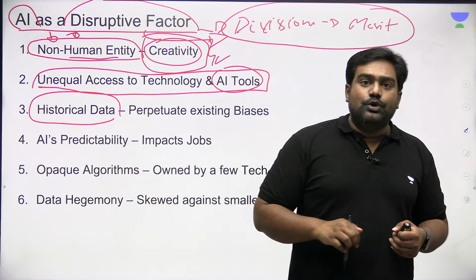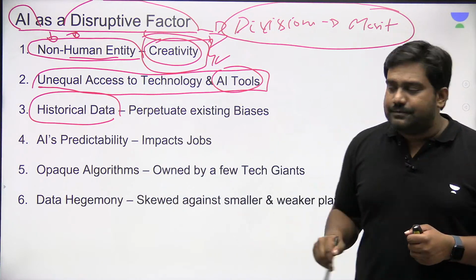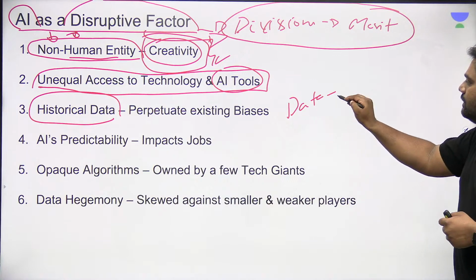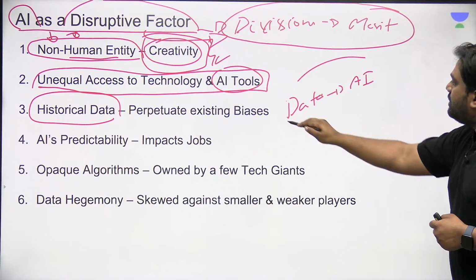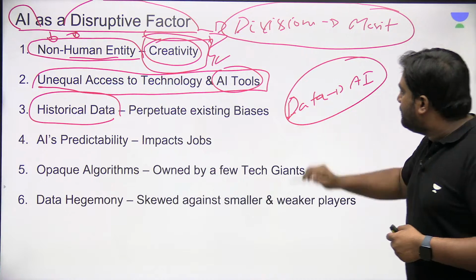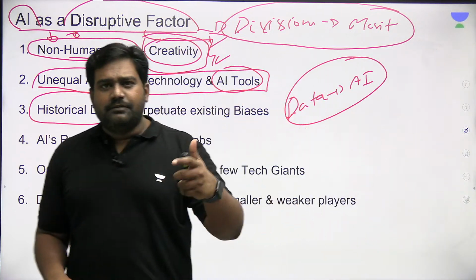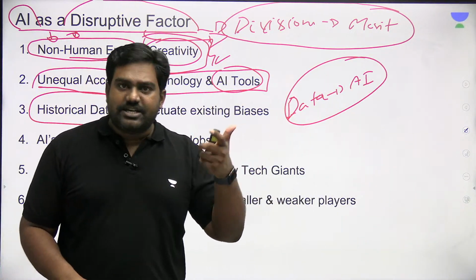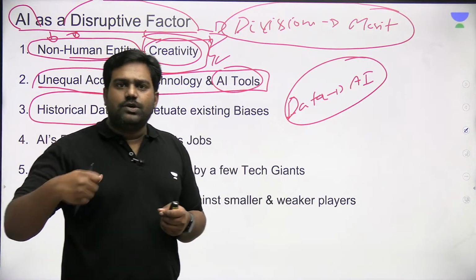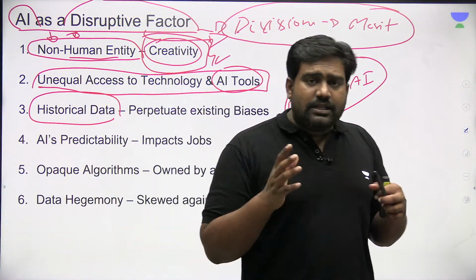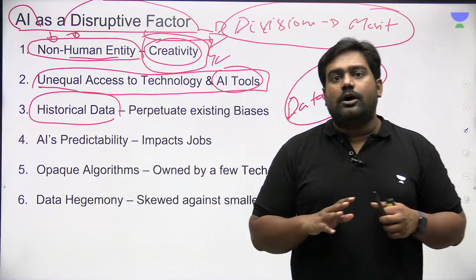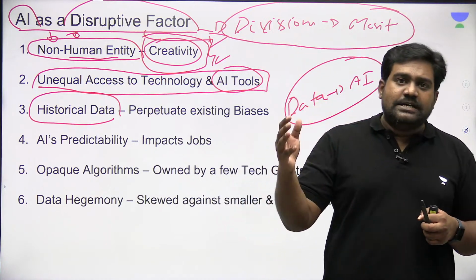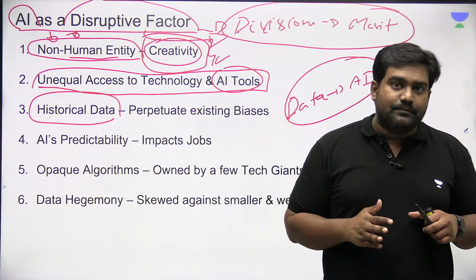Then the data which is used to train the AI algorithms. I hope you know that AI algorithms are trained on historical data, be it generative text-based AI tools like ChatGPT, or image or video generation tools, or other automated self-learning algorithms. They all learn from historical data which is fed into the algorithm.